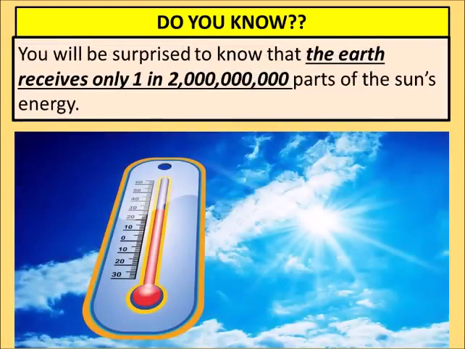You will be surprised to know that the earth receives only one part in this many parts of the sun's energy. If we divide the sun's energy into this many parts, then we are receiving only one part of the sun's energy, which is good for us, which is very balancing for us. What will happen if we receive two parts of the sun's energy? Can you imagine? The earth will burn.